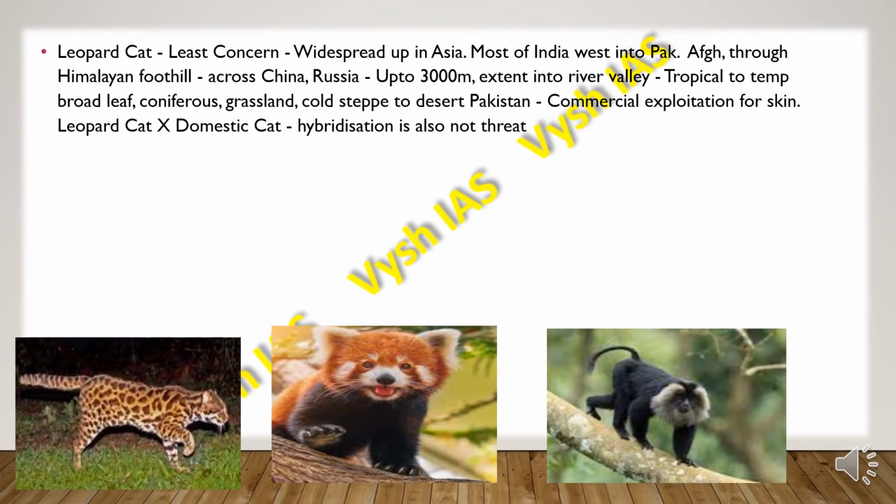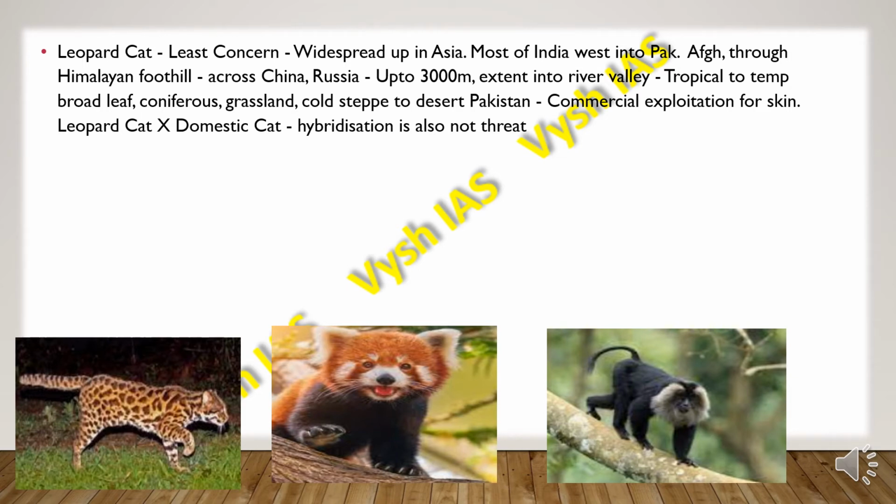Then we have the leopard cat, which has the status of least concern. So it is widespread up in Asia, and most of India it is found, and also west into Pakistan and Afghanistan through the Himalayan foothills across China and Russia. They are found up to 3000 meters altitude and extend into river valley.